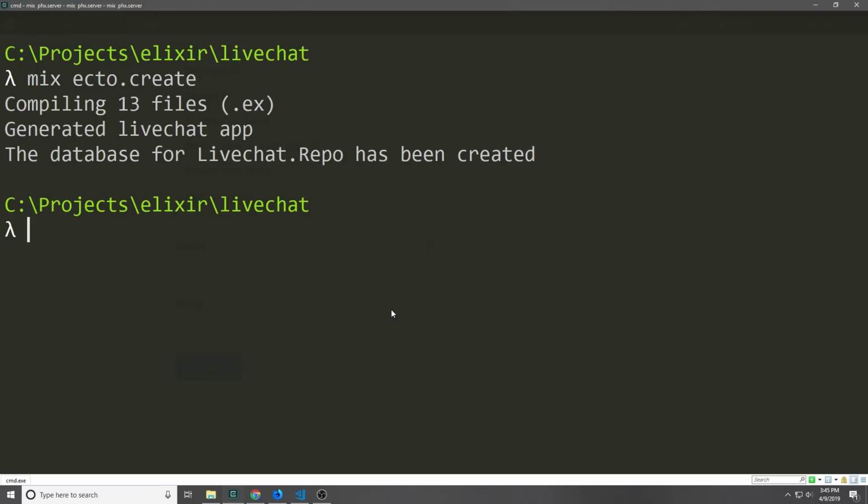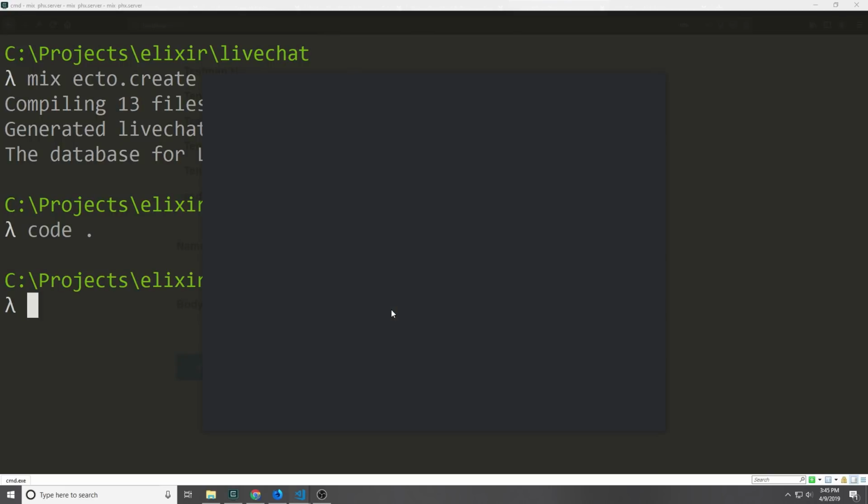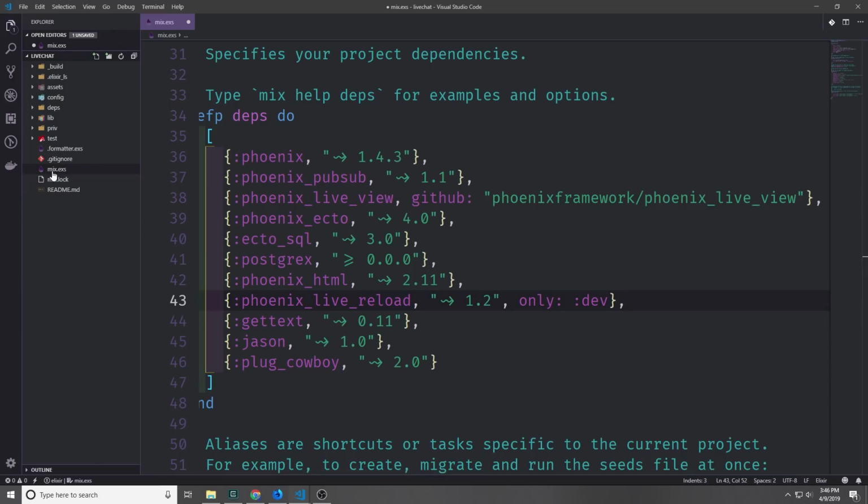Once we're finished generating our application, we can cd into the folder and run mix ecto create to create the SQL database, and then we can open up our project in Visual Studio Code. Let's go into our mix.exs file, and then we'll add Phoenix LiveView as a dependency.